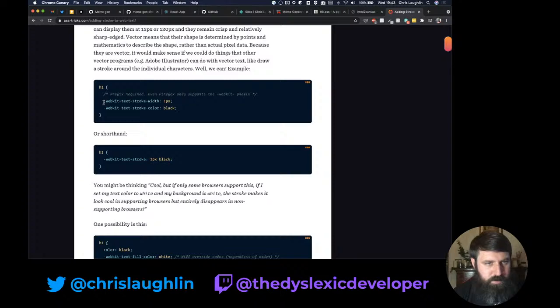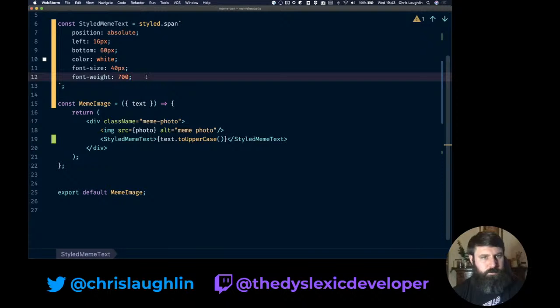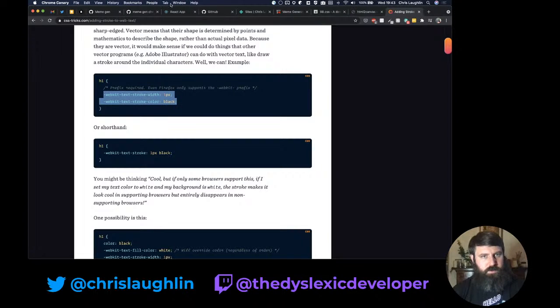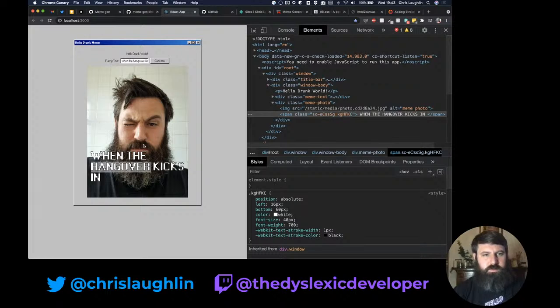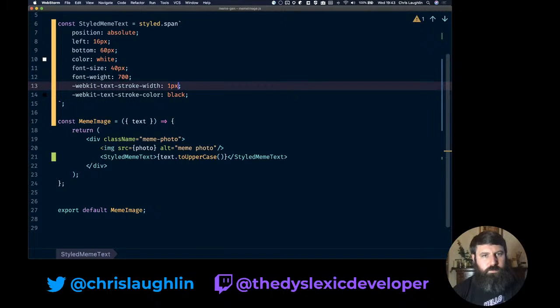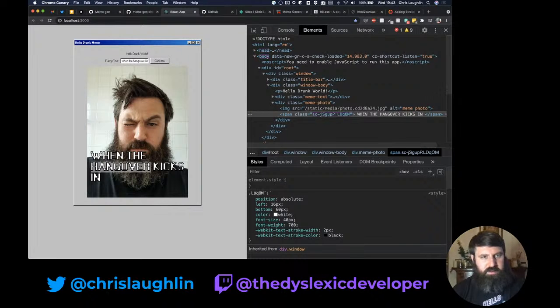That was easier than I thought. Okay, so let's bump up our stroke. Yeah, 2 pixels, I think that's fine. So we've got our stroke, makes it look like a normal meme.